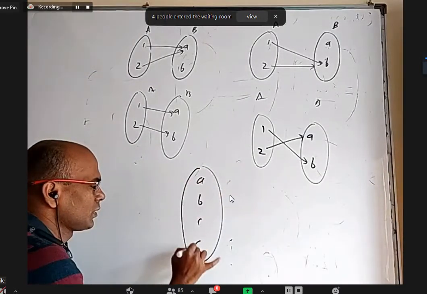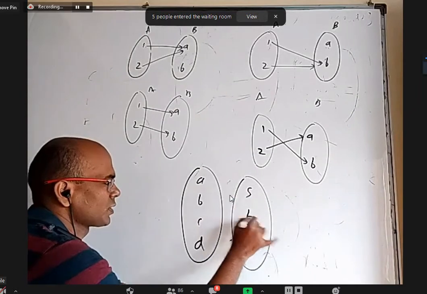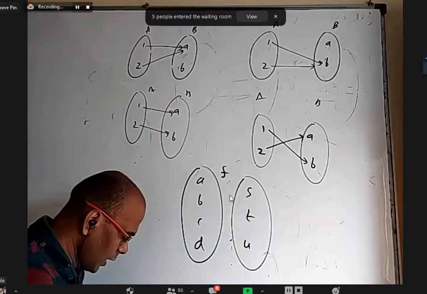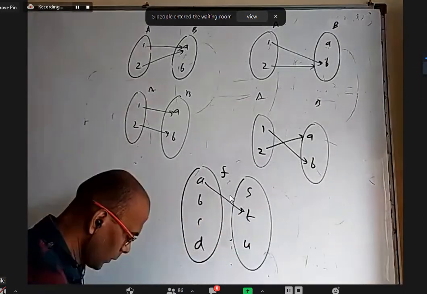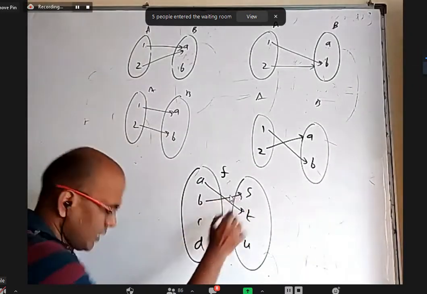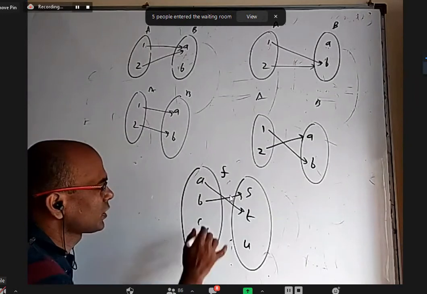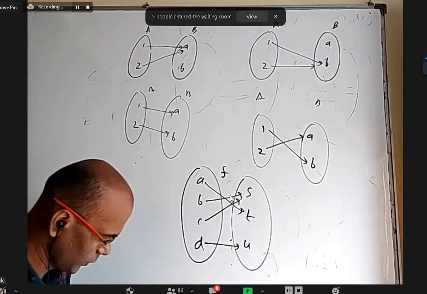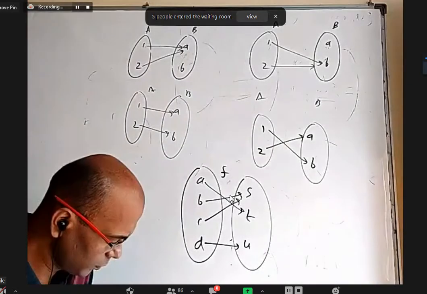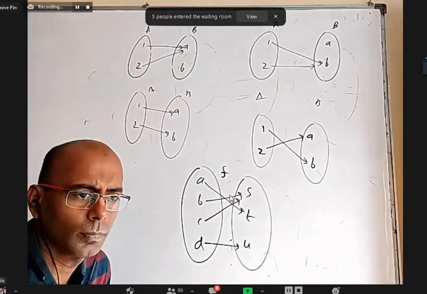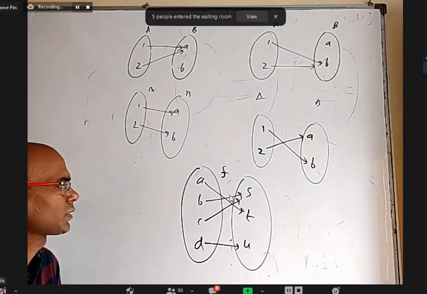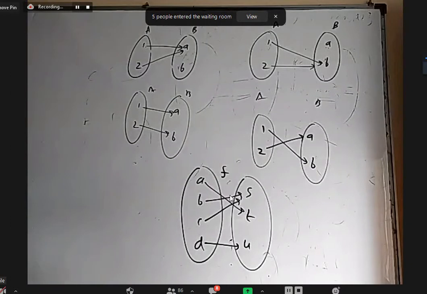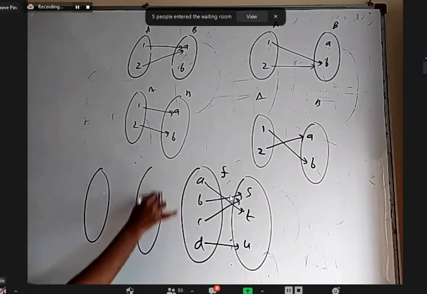A, B, C, D, and S, T, U. According to f, A is connected to T, B is connected to S, C is connected to S, D is connected to U. That's all. Is it a function? Yes, sir. Everything is used. Nothing is used twice.